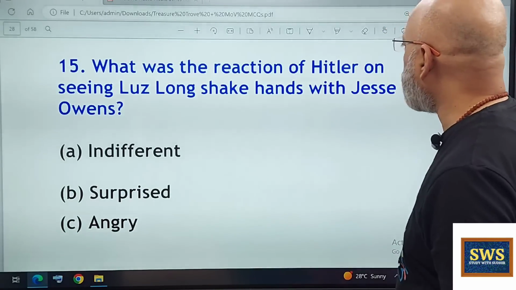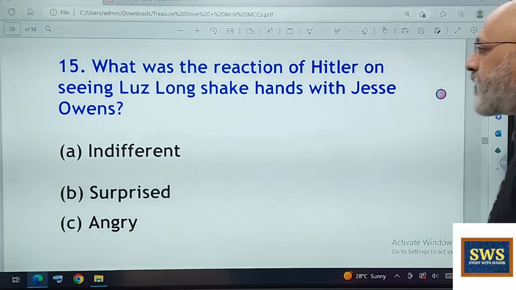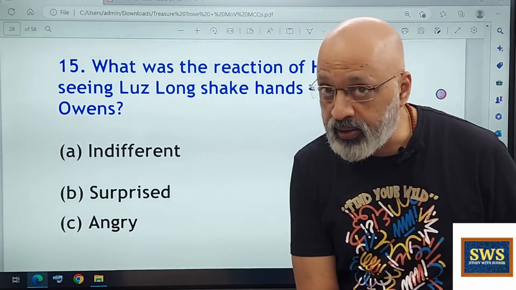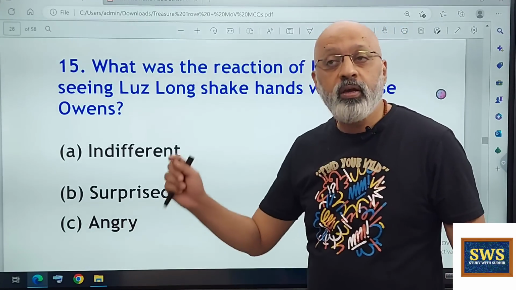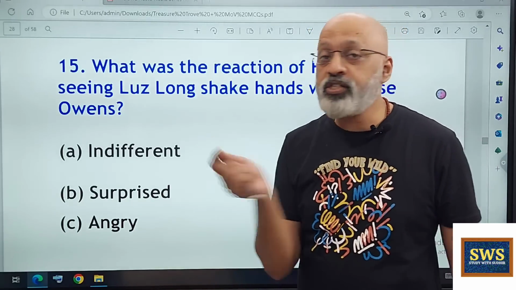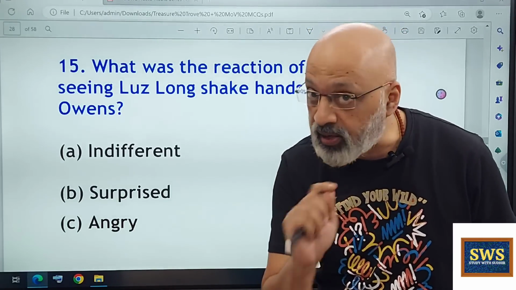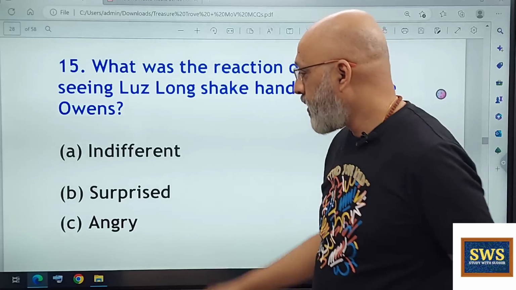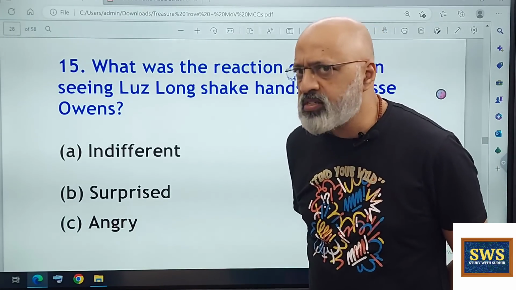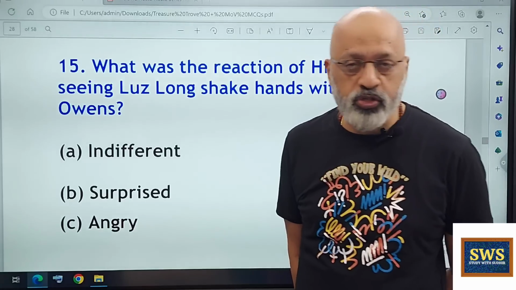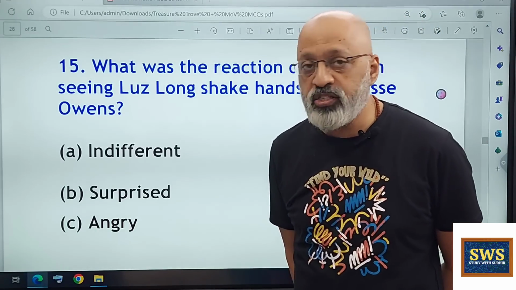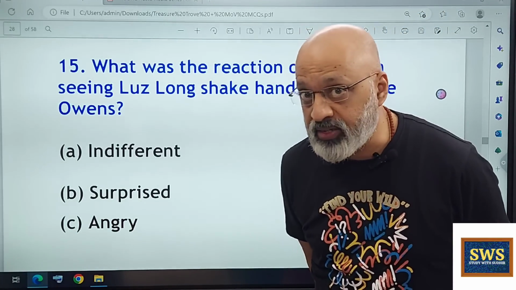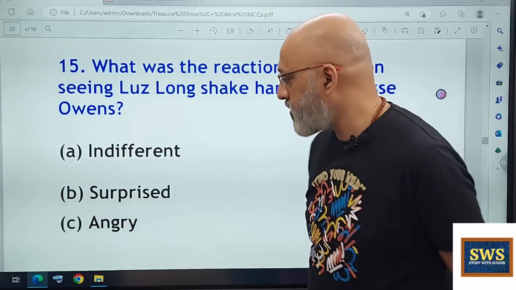What was the reaction of Hitler on seeing Lutz Long shake hands with Jesse Owens? Indifferent, surprised, or angry? Jesse Owens has not used any of these three adjectives in this chapter. Indifferent? Was he indifferent? No, he was looking at him. Was he surprised? He may have been surprised, but the verb used by Jesse Owens does not indicate an element of total surprise. That's not what it really conveys.